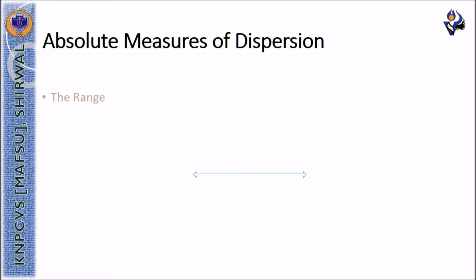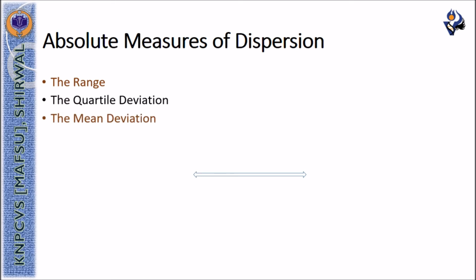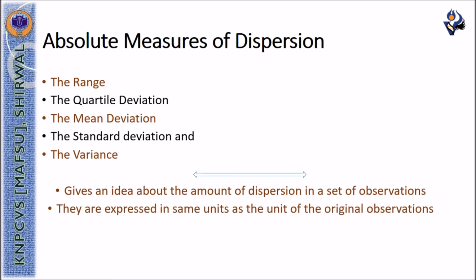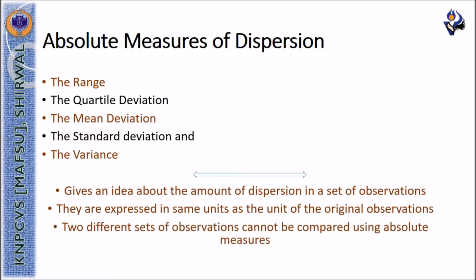The absolute measures of dispersion are the range, the quartile deviation, the mean deviation, the standard deviation, and the variance. Absolute measures of dispersion give an idea about the amount of dispersion in a set of observations. They are expressed in the same units as the unit of the original observations. However, two different data sets cannot be compared using absolute measures if they are expressed in different units.